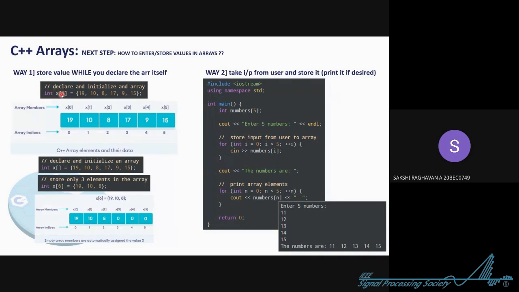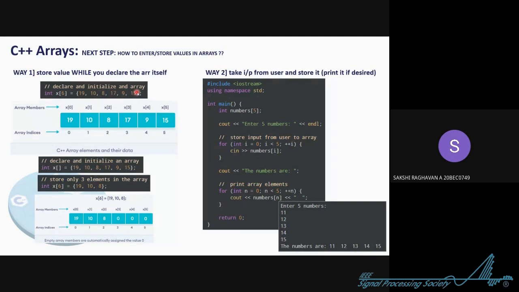So int, then equal to sign, and in curly bracket you enter all the 6 numbers, and then you close the bracket, semicolon. And this is how the compiler stores a value. See, 19 is having the index 0. These addresses are given a technical term called index, and the plural of index is indices.